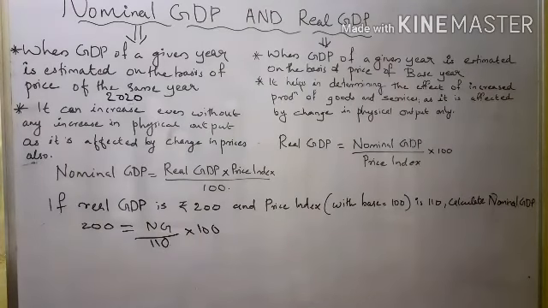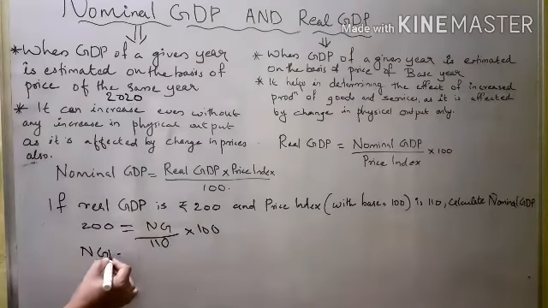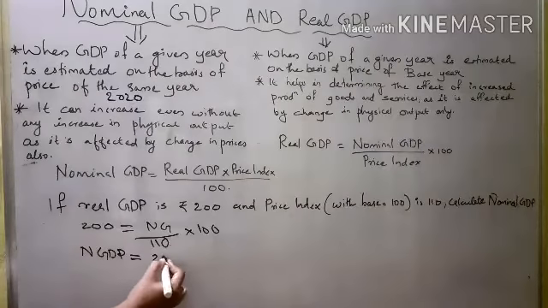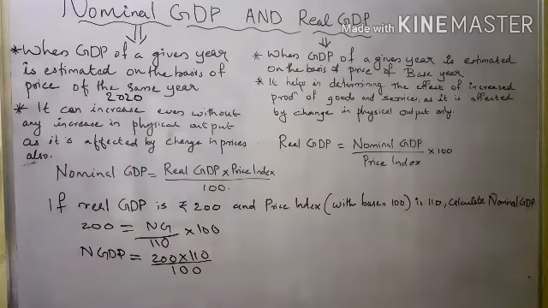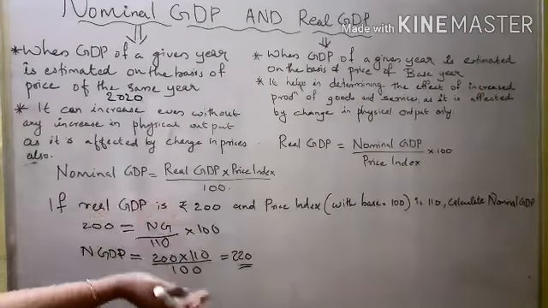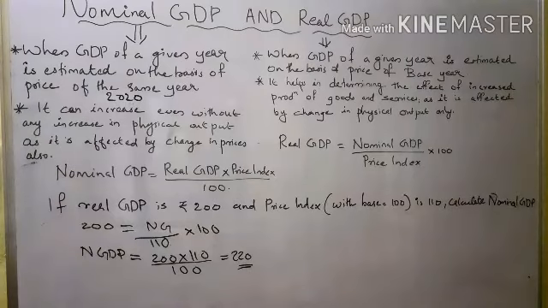Then nominal GDP is equal to 200 into 110 divided by 100, that is 220. So real GDP is 200 and nominal GDP is 220. In this way we can calculate using this formula.